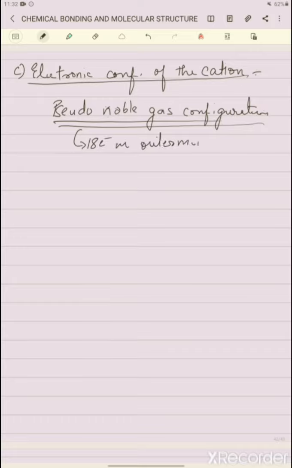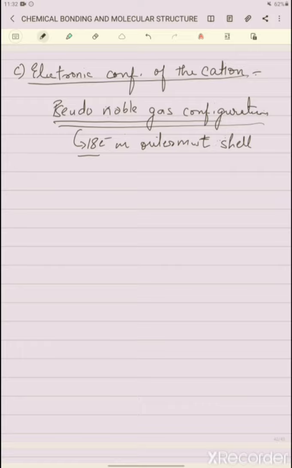So in case of two cations which have the same size and charge, the one with pseudo noble gas configuration, that is having 18 electrons in the outermost shell, has greater polarizing power as compared to the other with noble gas configuration, that is 8 electrons in the outermost shell.